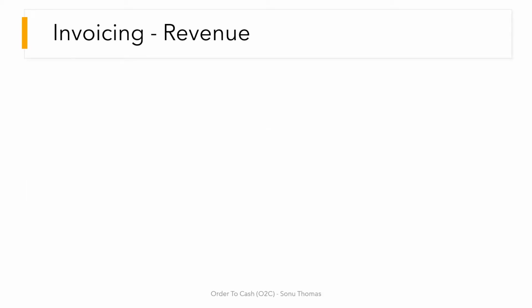Let us try to understand revenue. Unbilled revenue is also known as accrued revenue or contract asset. Unbilled revenue is the revenue earned by providing goods or services to the client in the current period, but the invoices for these have not been issued to the client. Unbilled revenue, or in other words, unbilled receivables, is shown as an asset on the balance sheet. Once the invoice is rolled out, the balances in unbilled revenue or unbilled receivables move to accounts receivable.